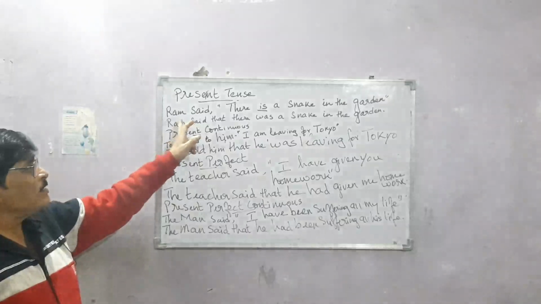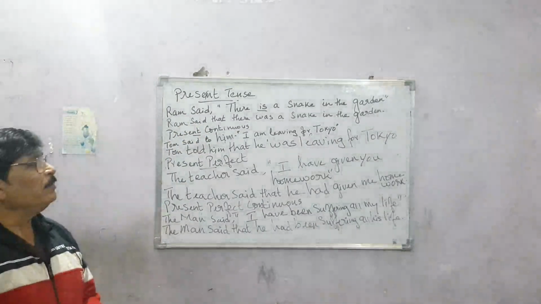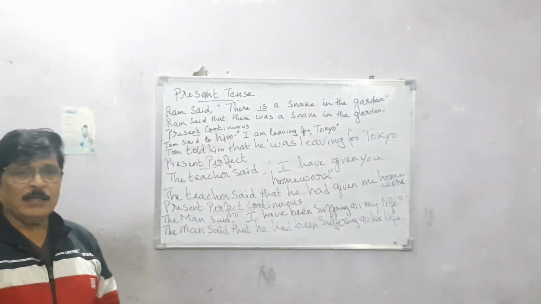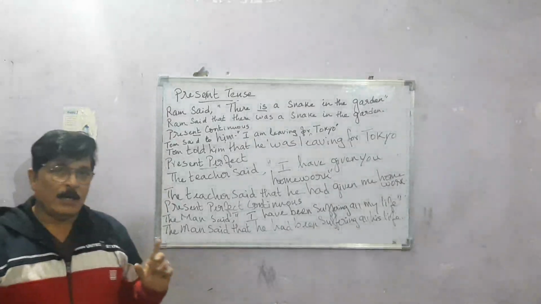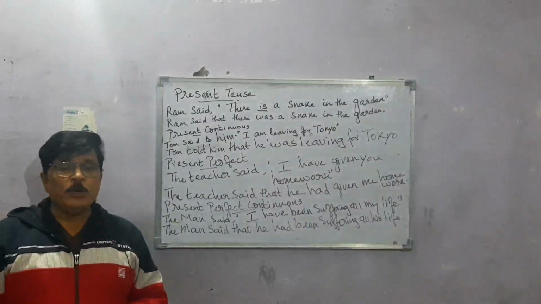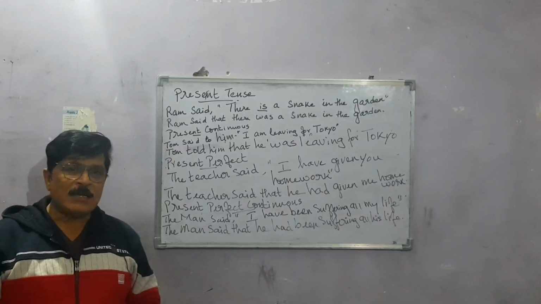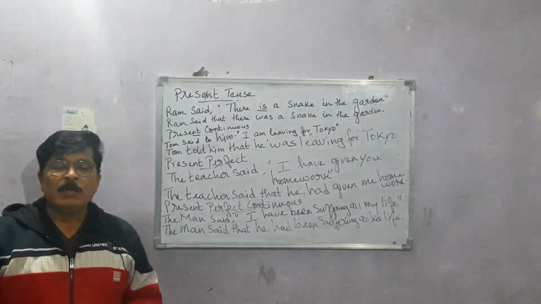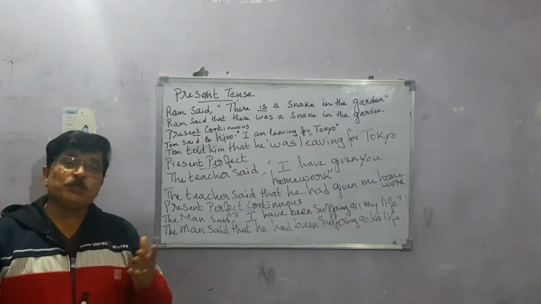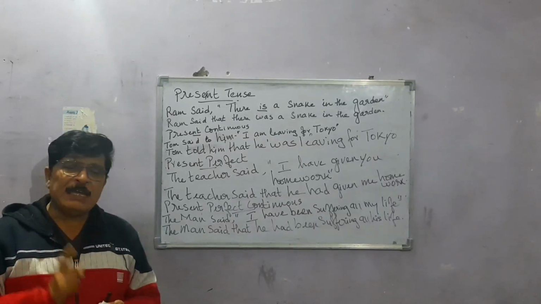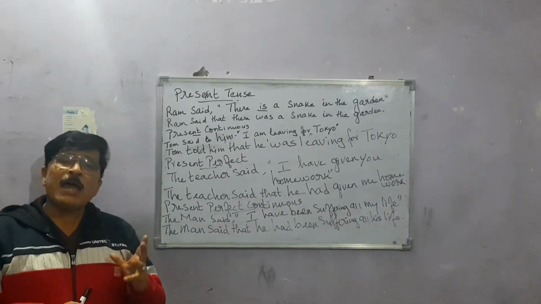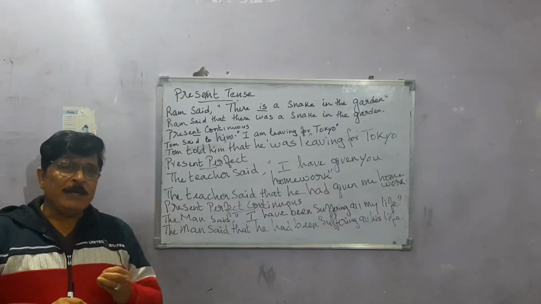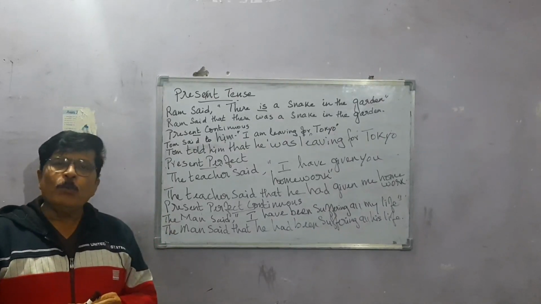Now look at this sentence. Ram said, there is a snake in the garden. I told you that when you are changing a sentence from direct to indirect speech, the first thing you have to do is find out the reporting verb.